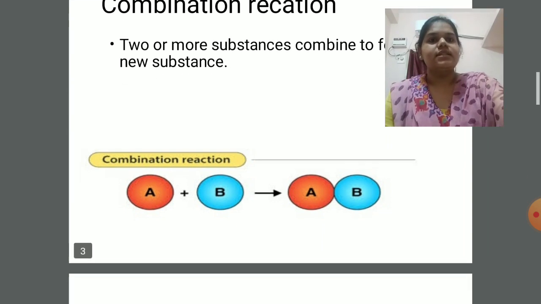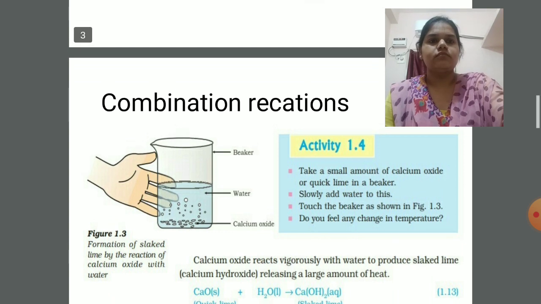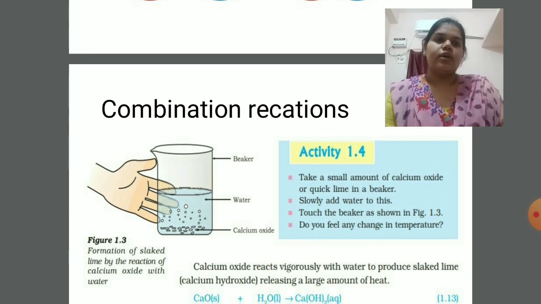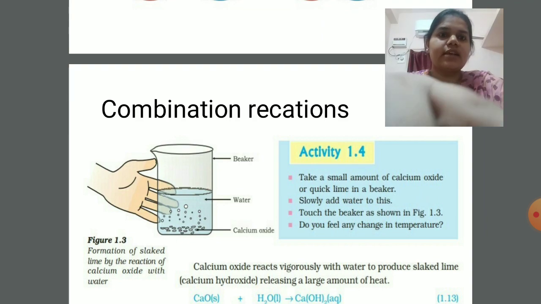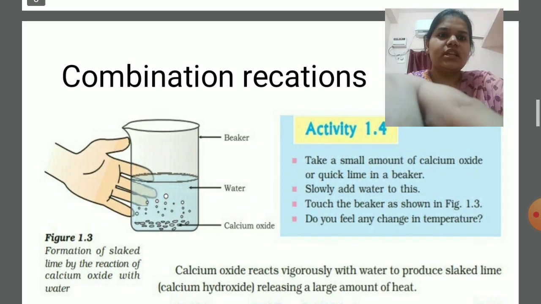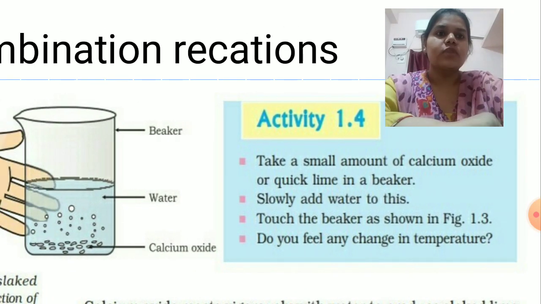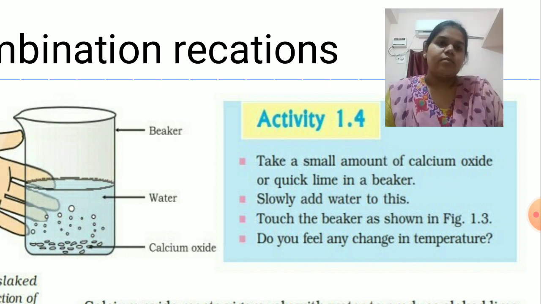Now we will see certain examples of combination reactions. In your textbook, they have given activity 1.4 to demonstrate combination reactions. In this activity, we will take a small amount of calcium oxide. Now, calcium oxide is a white powder.